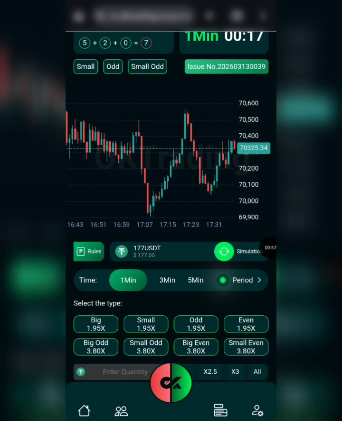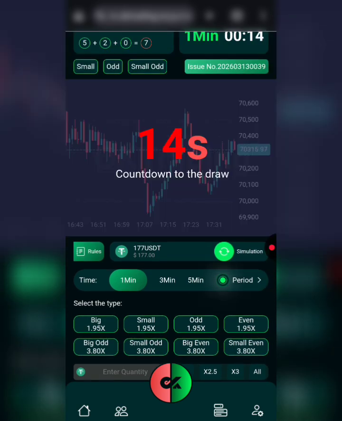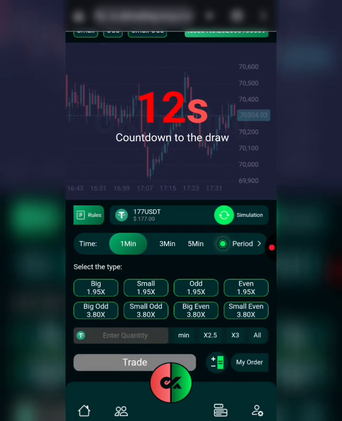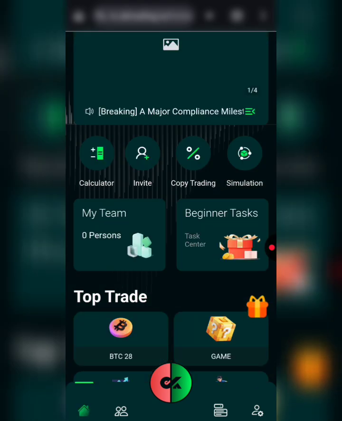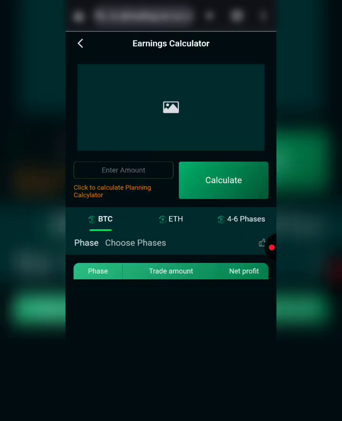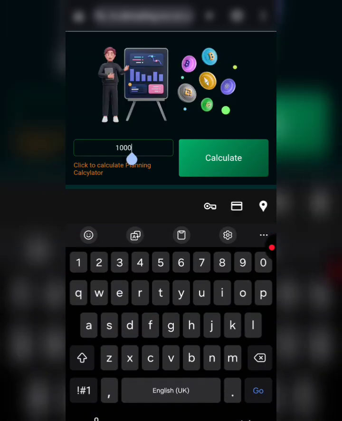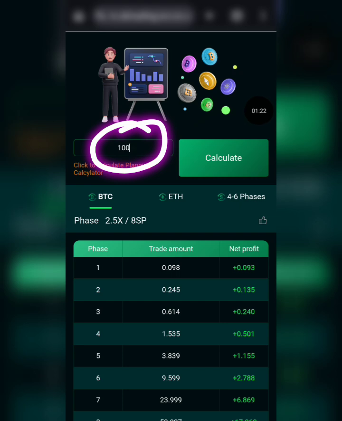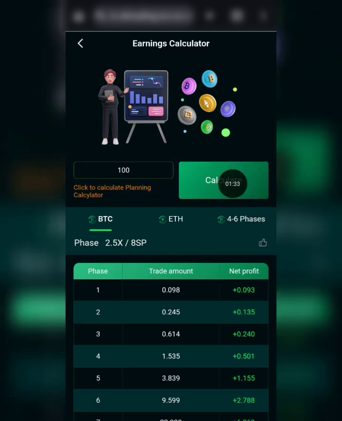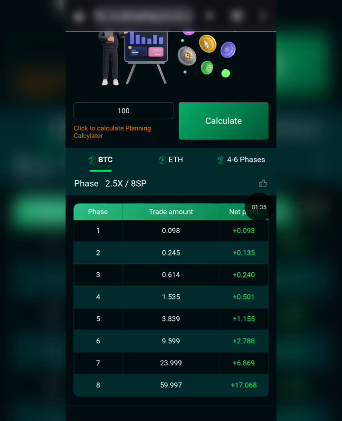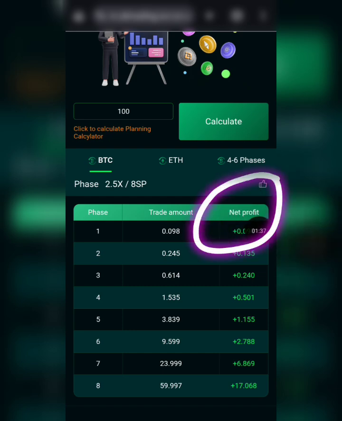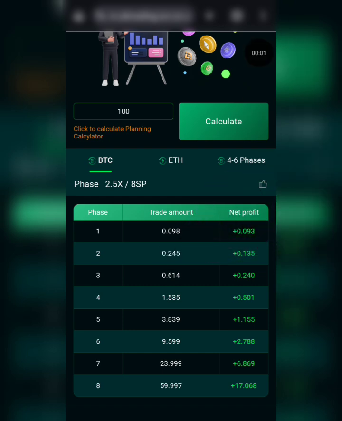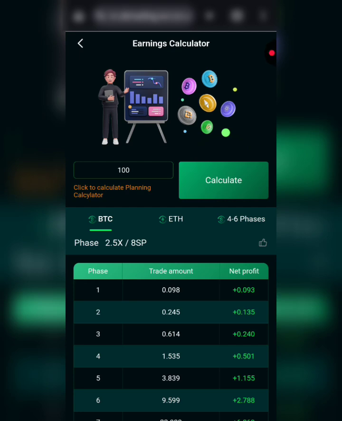Okay, now to be able to do this very well and effectively, you also need to use a calculator if you want to. When you come to your home page right here, you'll find the calculator button. Here you put in the capital you want to start with. So let's say you want to start with 100 USDT, then you click on the calculate button to give you a table telling you your trade amount and the net profit you're going to make. But don't worry, I'm going to use this calculator right now in this video to show you how to use it very well.